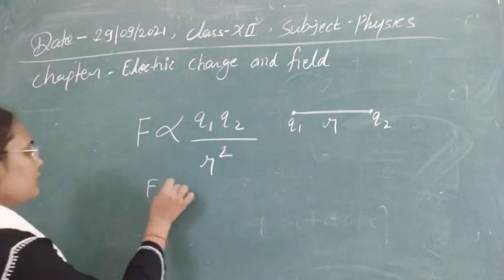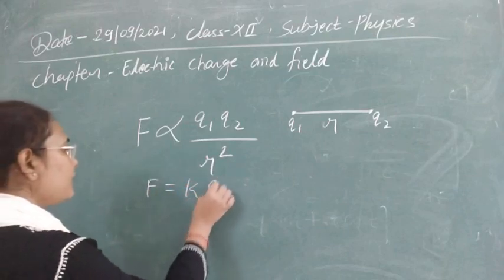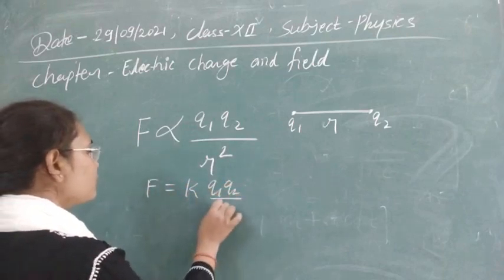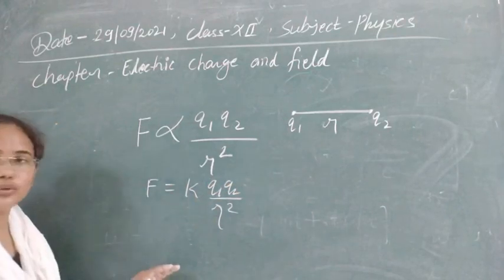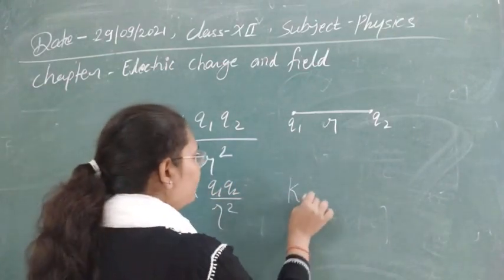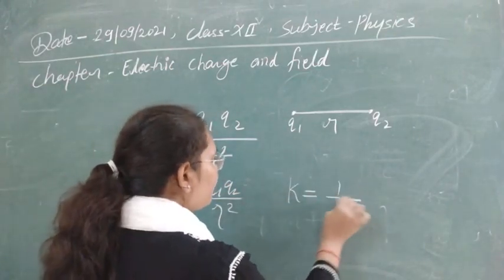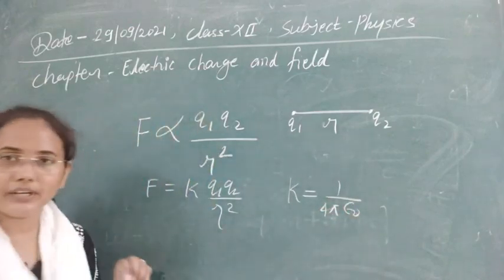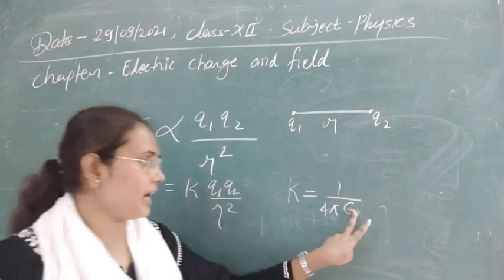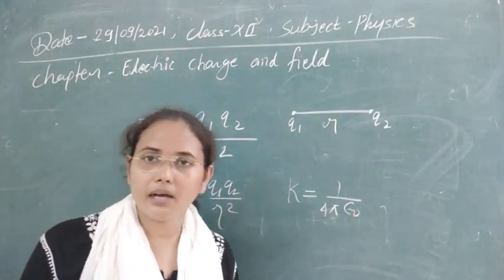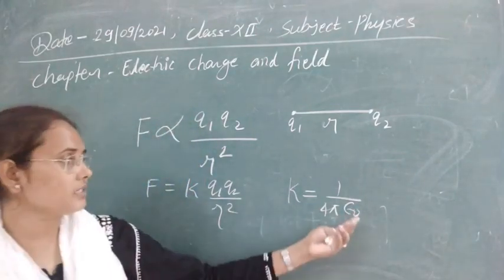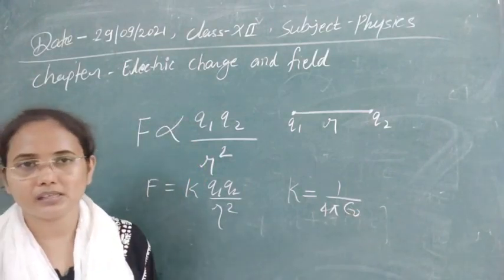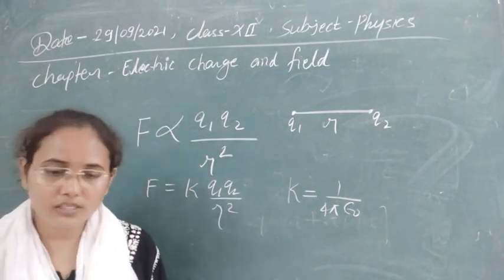Then we have a proportionality constant, so F = k Q1 Q2 / r², where k is equal to 1 / 4 pi epsilon 0 for free space, and it is epsilon only if we have some other medium. Epsilon 0 is known as the permittivity of free space. So this is all the force.